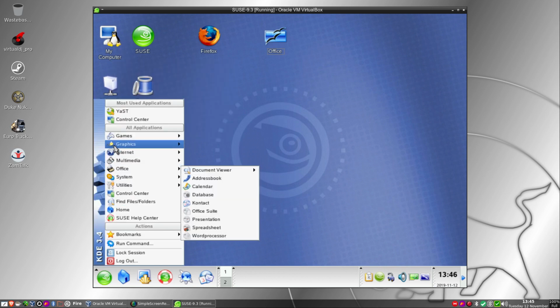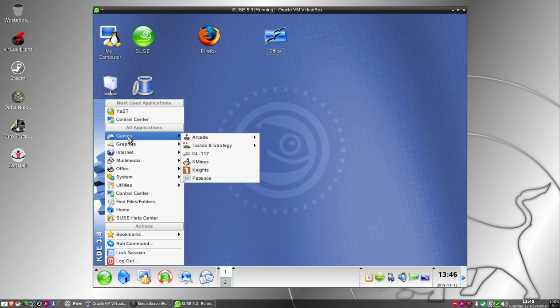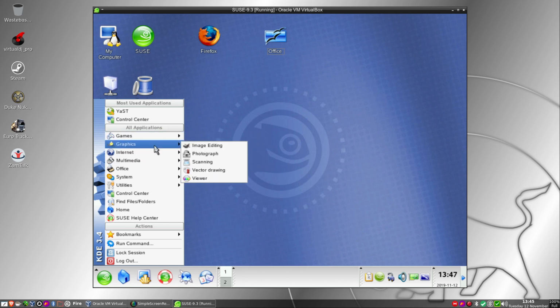What else do we have? Let's have a look. So under games, we got Frozen Bubble and SuperTux. We have FreeCiv, GL117, which is a little arcade, KMines, Knights and Patience. Knights being a chess game, Patience being, well, Patience, probably Klondike. We got GIMP.